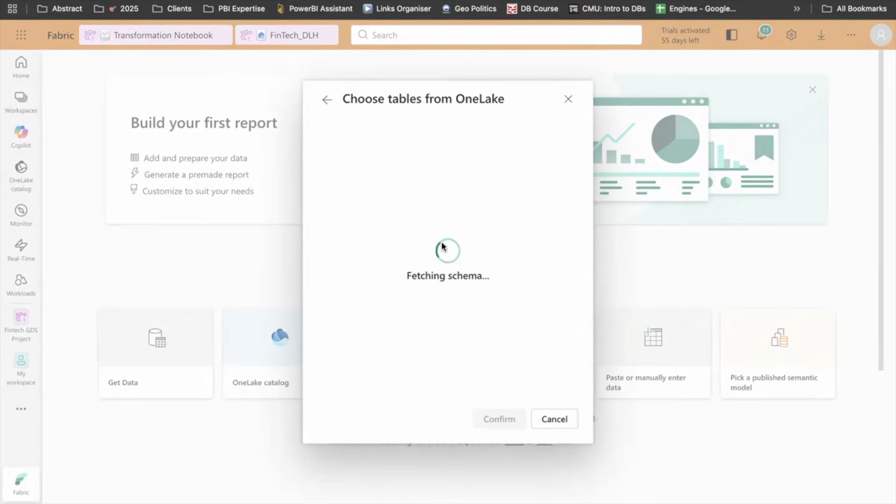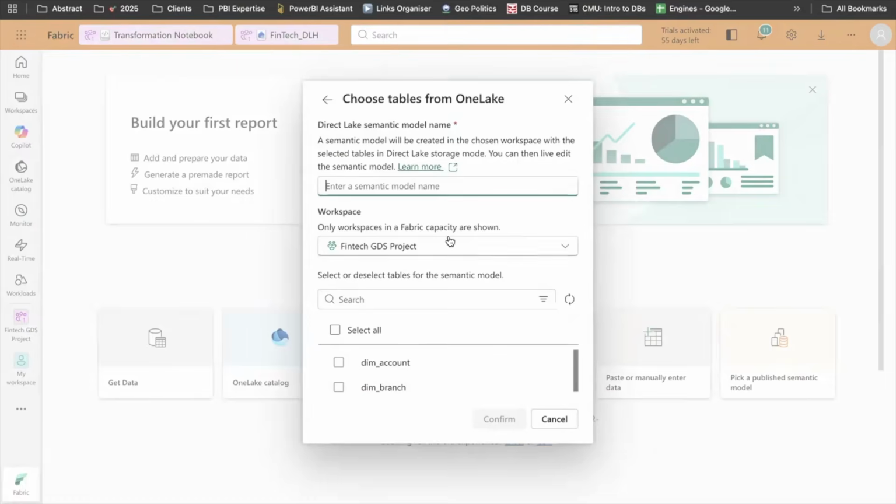So maybe it will take a minute or two. Yeah. Sure. Meanwhile, oh, okay, perfect. No worries. It loaded.